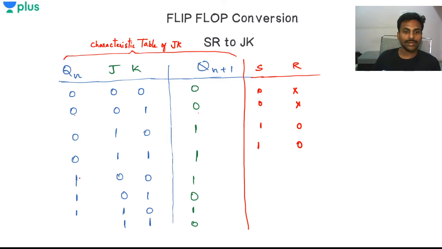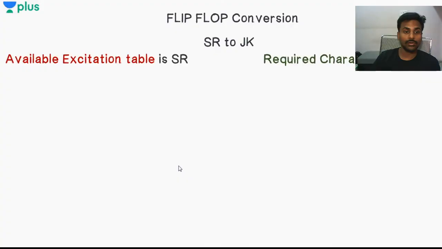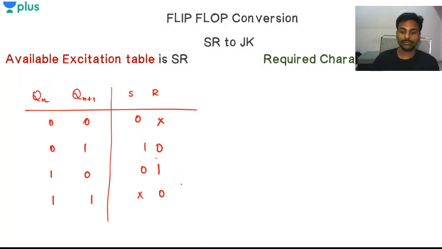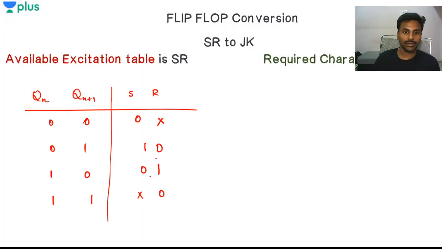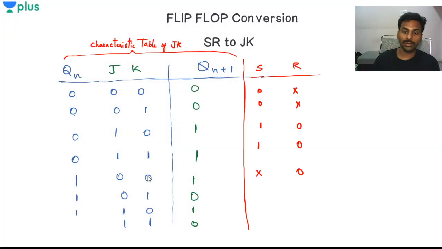And see, Qn is 1, Qn plus 1 is also 1. Both are 1. Don't care and 0. I'll be having don't care and 0. Qn is 1, Qn plus 1 is 0. S is 0, R is 1. Right? And similarly, Qn plus 1 is 1, I have 1 again here. 1 is always don't care and 0. So therefore, I'll have it don't care and 0.